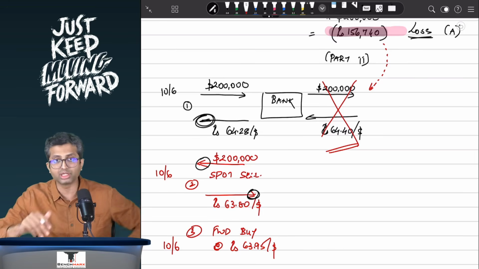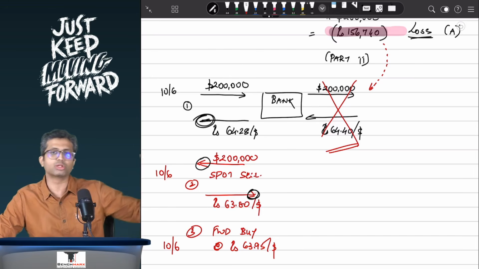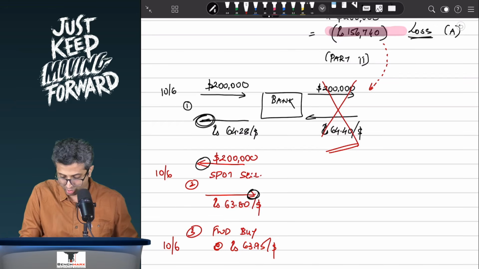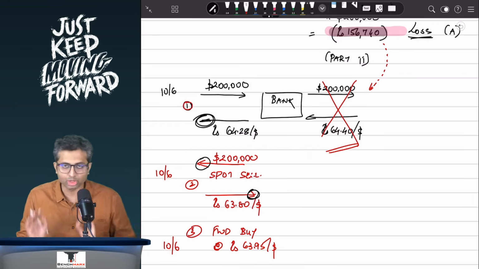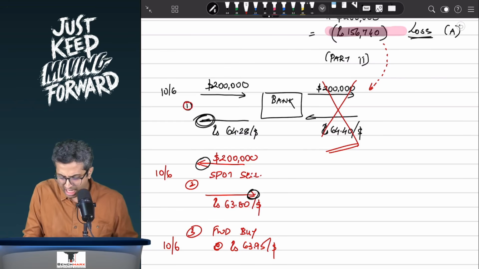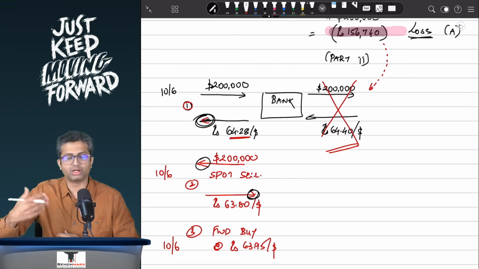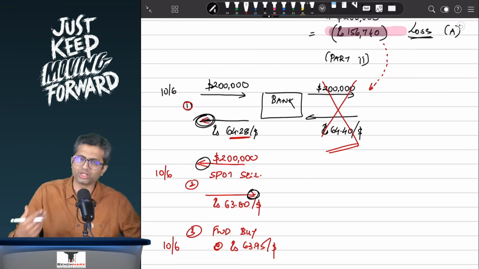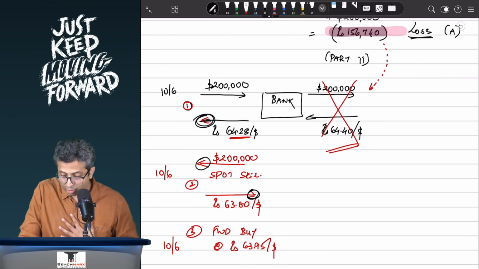However, I had another deal where under the cover contract, I was going to take the $2 lakh at around 64.28. So this is not an additional action. This would have happened even if the customer came or did not come. So this is your $2 lakh at the rate of 64.28. This is $2 lakh coming in, 64.28, the banker will have to pay. But now what will I have to do? Well, the question tells you, but my point is, even if they did not tell you, what will I do with this $2 lakh that have come in? Well, I will sell these $2 lakh, and hence there will be a spot sell.